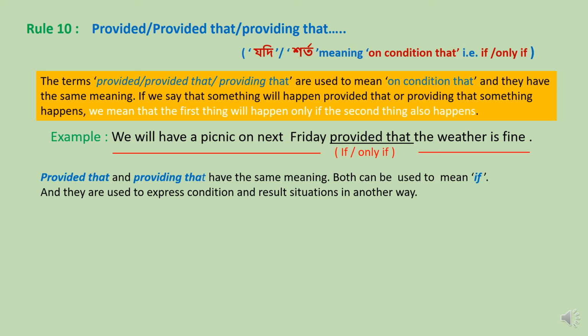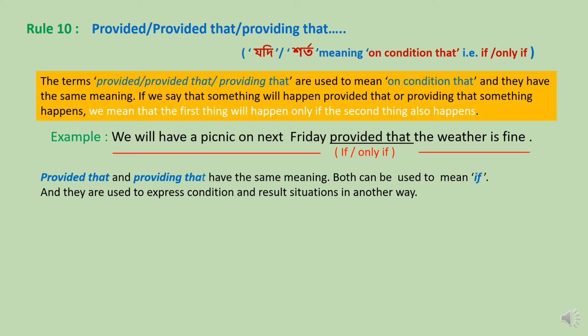Both can be used to mean if, in Bengali jodi, and they are used to express condition and result situation in another way. The clause including provided that, providing that, or provided expresses condition, or we can say in Bengali shorto, and the other clause expresses the result.